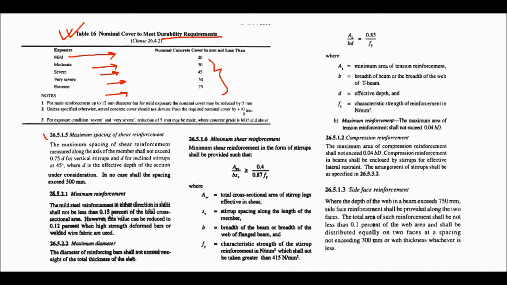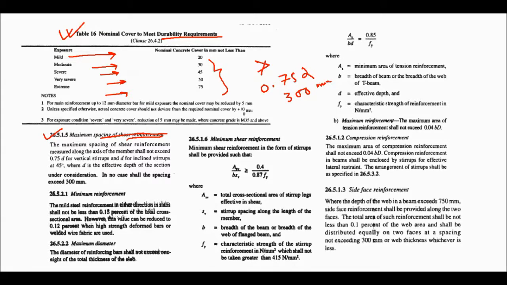Now the next one is the maximum spacing of shear reinforcement. Maximum spacing of shear reinforcement measured along the axis of the member shall not exceed 0.75 d or 300 mm, whichever is less.